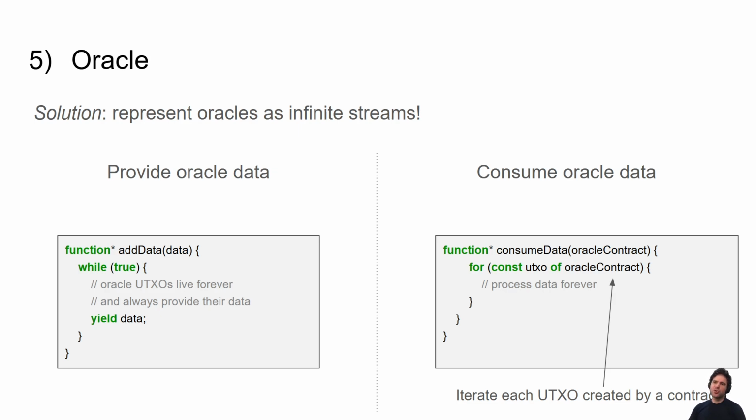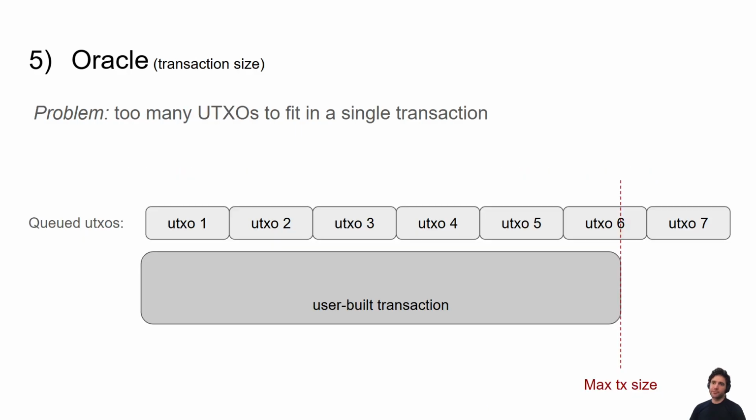Well, there's actually two issues, and we'll see how Starstream solves both of them. The first one is, of course, there's too many UTXOs to fit in a single transaction. This is a common problem where, for example, the Oracle is just cranking out data, and then you as a dApp developer are trying to catch up, but there's just too many UTXOs. This problem introduces a lot of complexity for the dApp developer because now they have to handle the fact that you might have to do a partial update where you didn't iterate over all the data available.